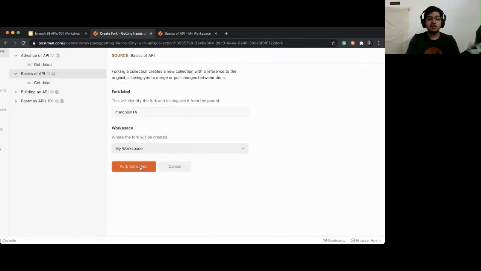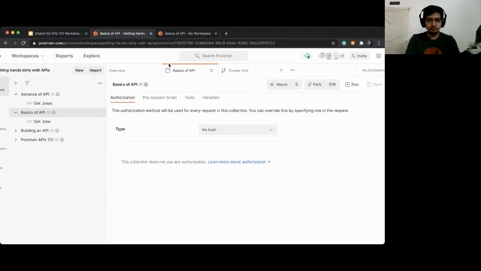Once you click on fork collection, it will automatically reload. You don't need to worry about it. It will automatically reload and redirect you to your own personal workspace. Once done, say done in the chat maybe. Or if you're doing it, I'll wait for you. Okay, I'm not in a hurry.